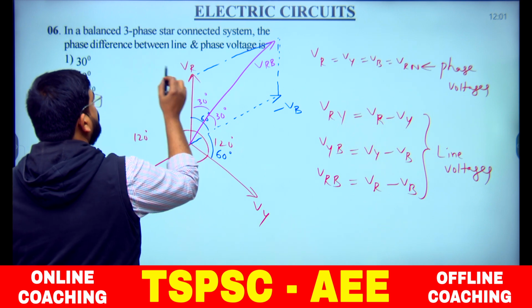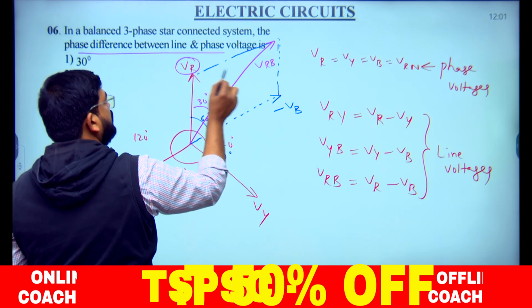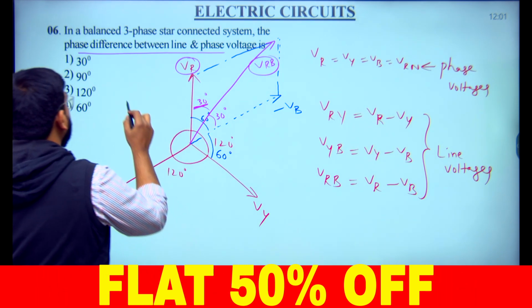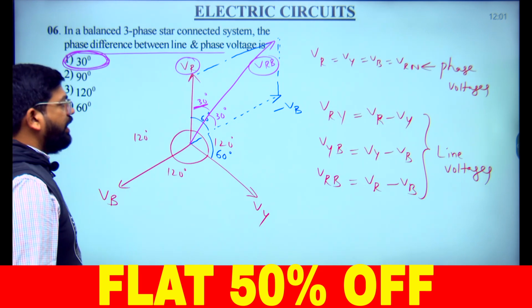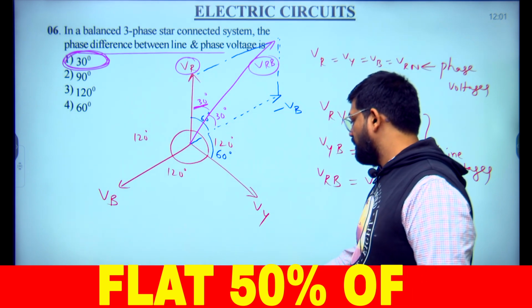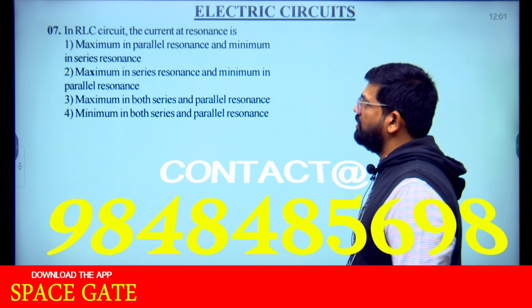So the phase difference between line and phase, this is phase and this is line, what phase angle difference did we get? 30 degrees. The phase angle difference between the line and phase is 30 degrees, right? Next, move on to another question here.